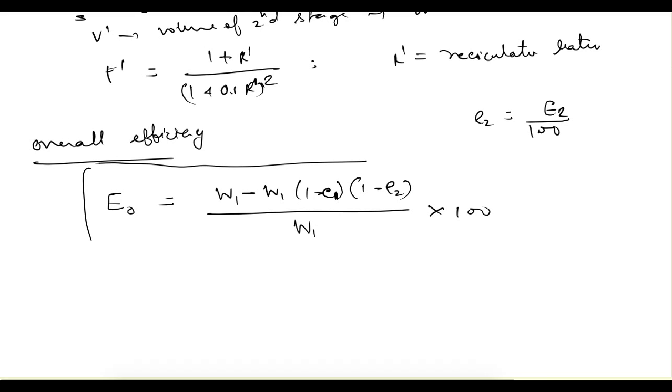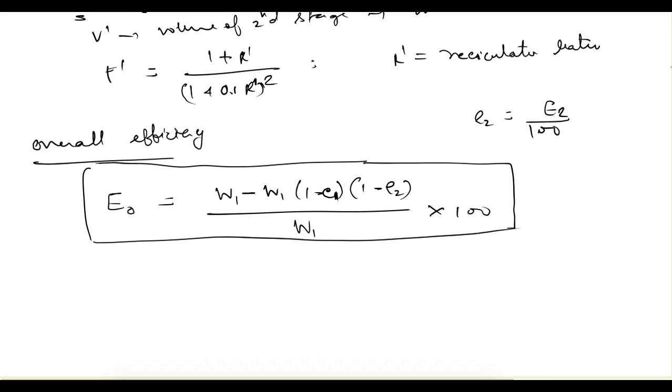With this formula, you can find out the overall efficiency for the high rate trickling filter.